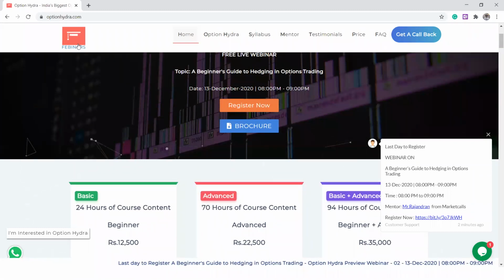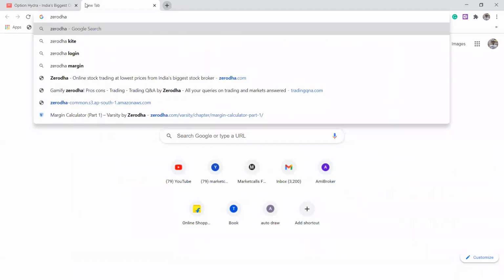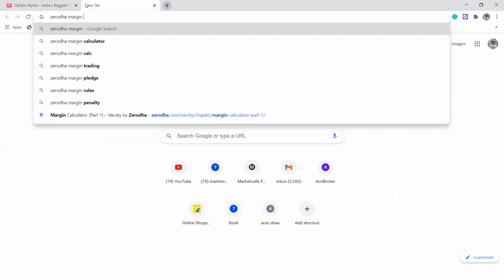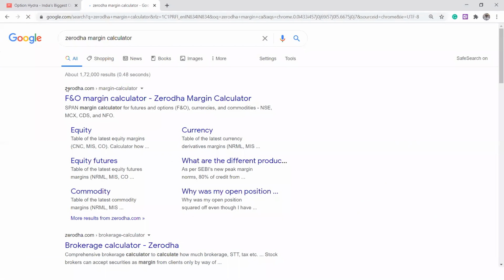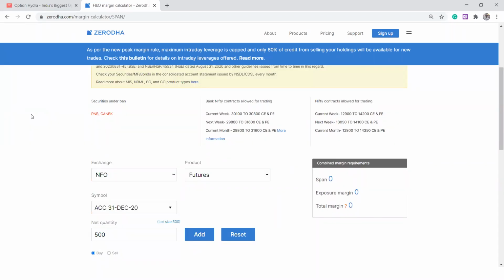All right, so let me quickly go back to the session here. I'm going to go to a brokerage calculator. Let me take Zerodha's margin calculator. What I'm going to tell you is the benefit of hedging. These days, the hedgers get a lot of benefit from the exchange in terms of margin.